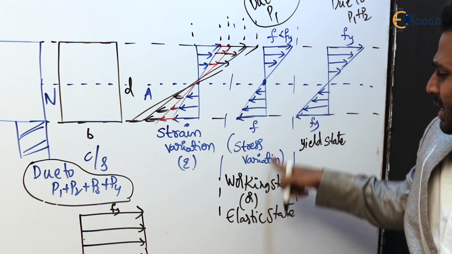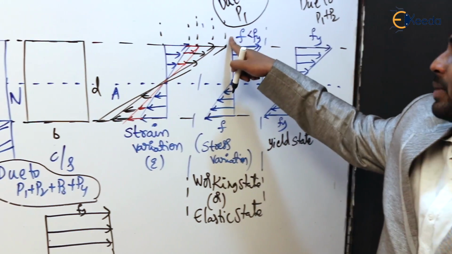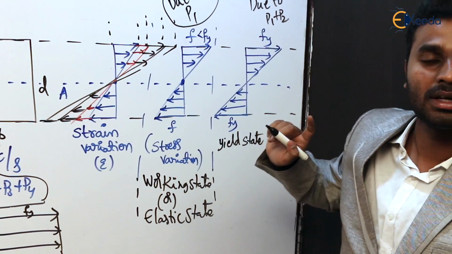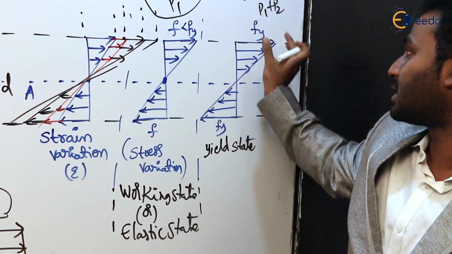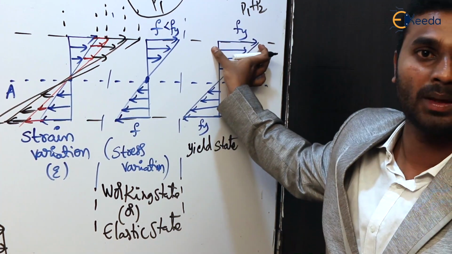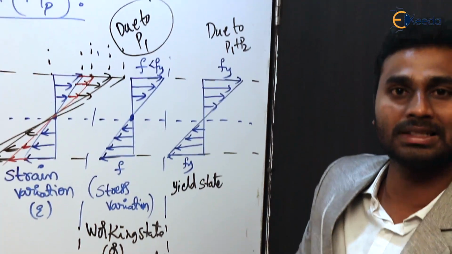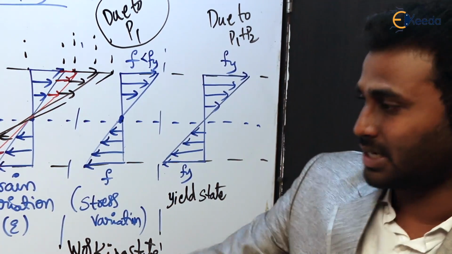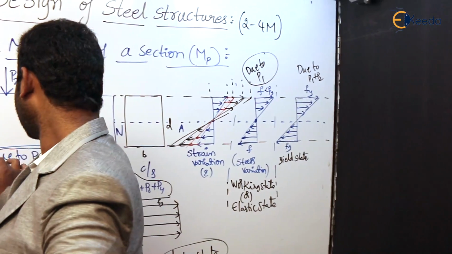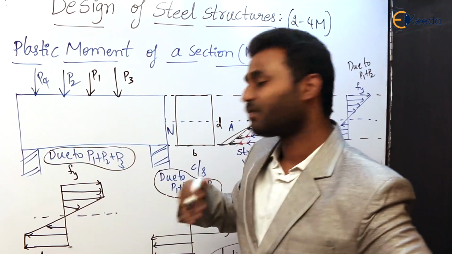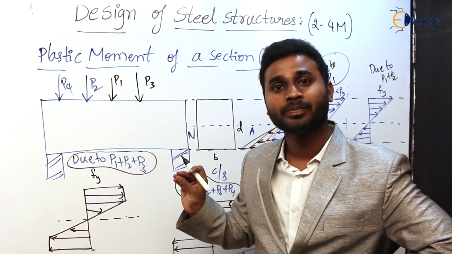So as Hooke's law is valid, that is why it is known as working state or elastic state. And stress at extreme fiber or maximum stress should be less than yield stress. Next, upon increase in the load, what happens? The extreme fiber switches to the yield state, and the stress decreases as you proceed towards the neutral axis. That is yield state. And third state, we have increased the load further such that extreme fibers are stressed to their maximum limit. Now what is the situation?